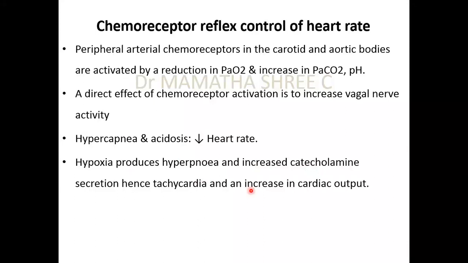So it is a bit contrary that hypoxia is causing increase in heart rate, but hypercapnia is causing decrease in heart rate, and all these effects are specifically due to stimulations of different autonomic systems. For example, hypercapnia is stimulating the vagal nerve, whereas hypoxia is stimulating the catecholamines.